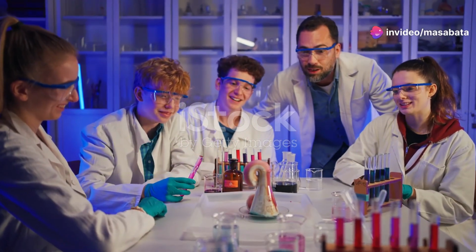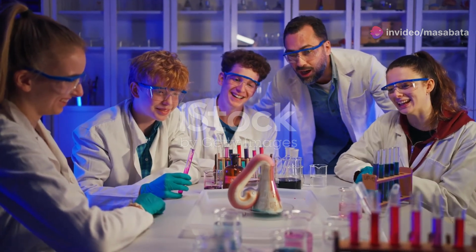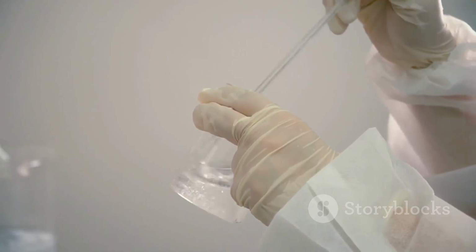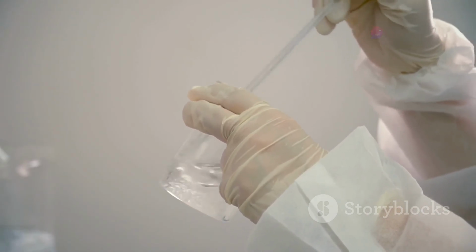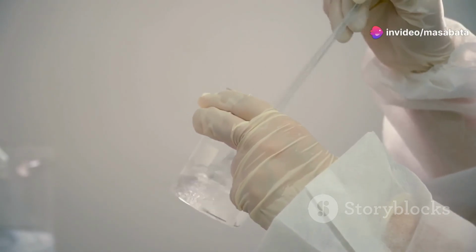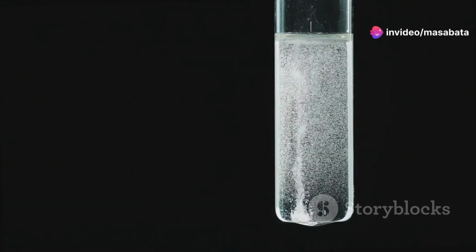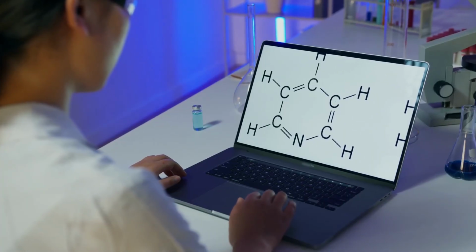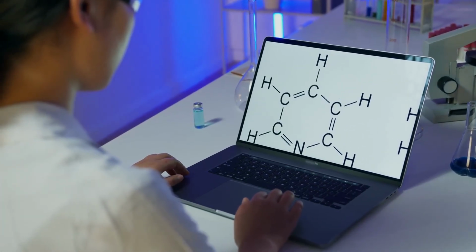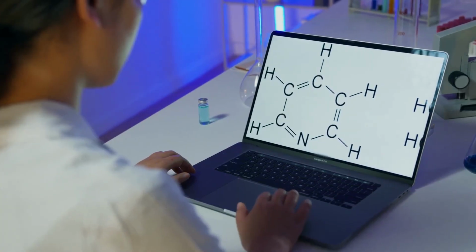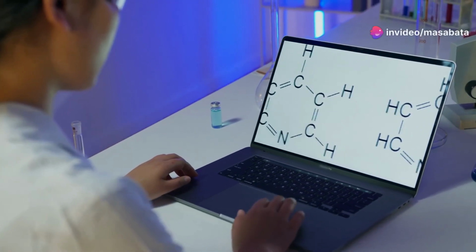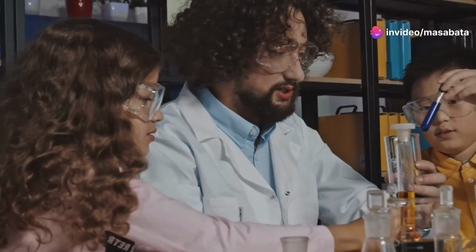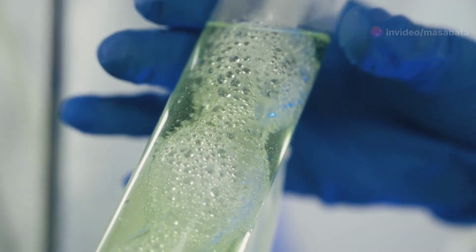Section 11, Conclusion. Chemistry is everywhere. Congratulations, science explorers. You've journeyed through the fascinating world of quantitative chemistry, uncovering the secrets of atoms, moles, and chemical reactions. From the tiniest atom to the largest industrial process, chemistry is all around us. By understanding the quantitative aspects of chemical change, we can make informed decisions about the products we use, the foods we eat, and the environment we live in. So, keep exploring, keep questioning, and keep the spirit of science alive. The future of science is in your hands.